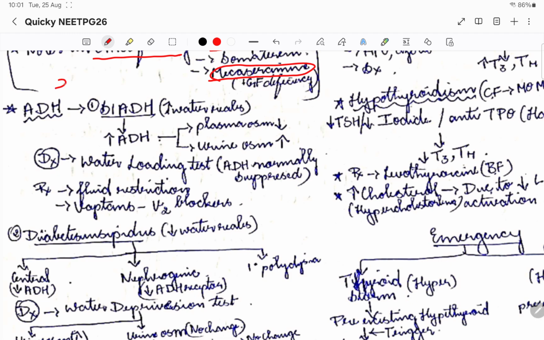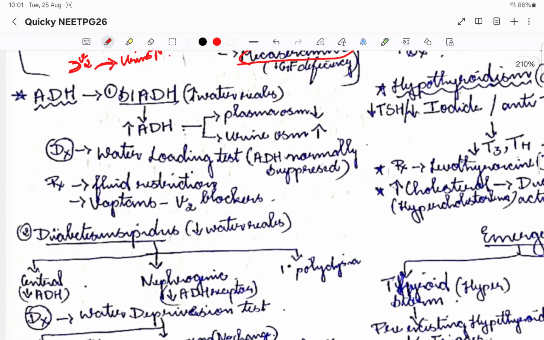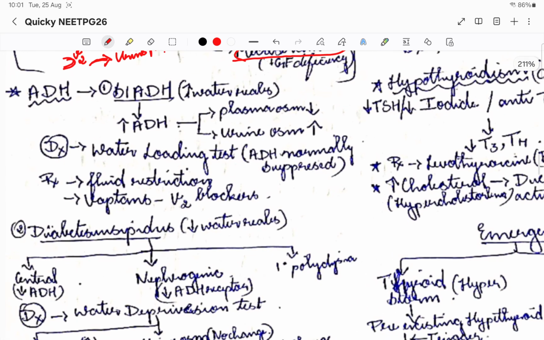It goes and binds to the V2 receptor in our kidney and causes antidiuresis, meaning the water won't be excreted out. The urine osmolality will be increased because there is no water getting excreted out. All is getting reabsorbed. So antidiuresis is the main function of ADH.